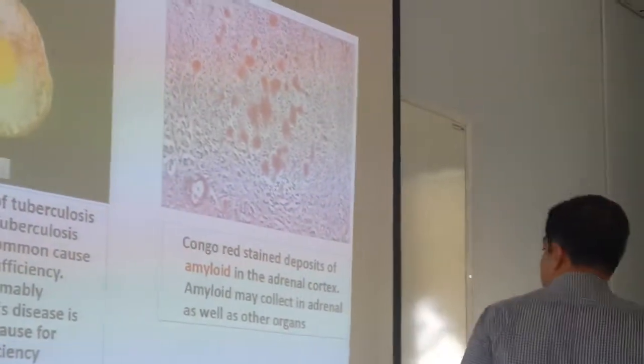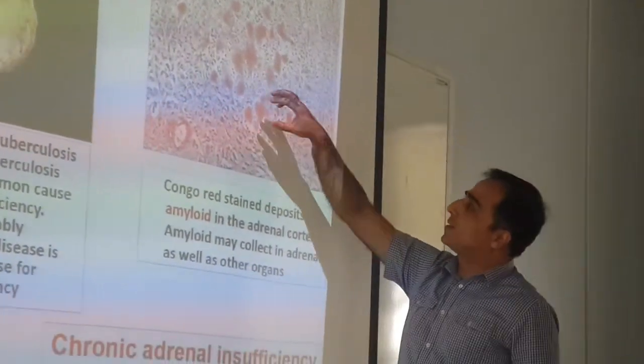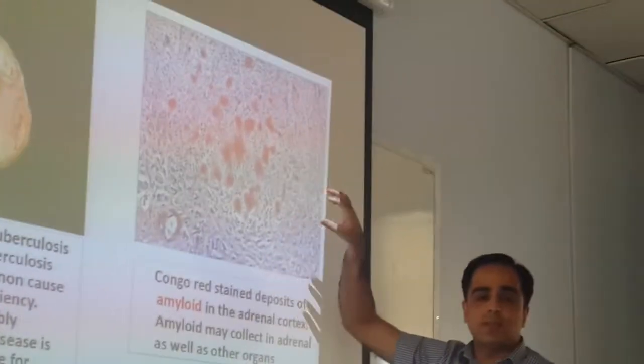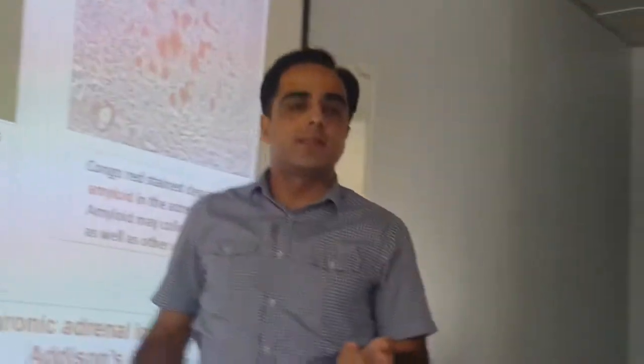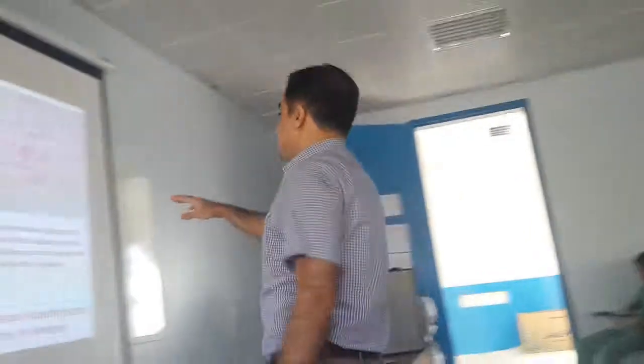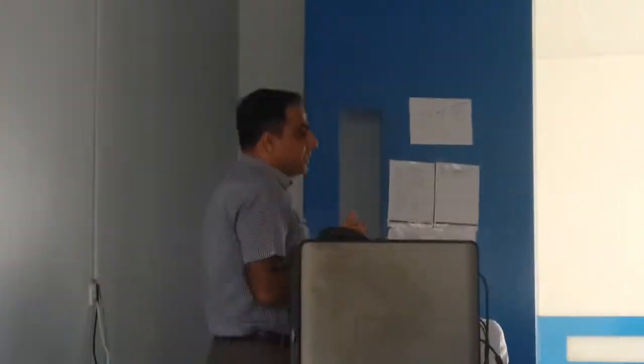With Congo red stain, you see deposits of amyloid. These amyloid deposits will stain with Congo red. They will collect not only in the adrenal gland, but also in other organs of the body, because this is autoimmune. Autoimmune disease most of the time will affect multiple organs of the body.